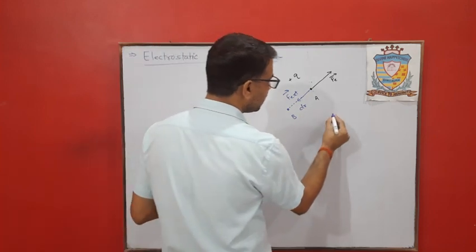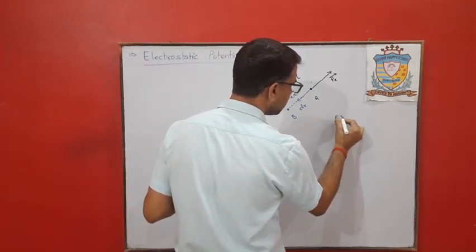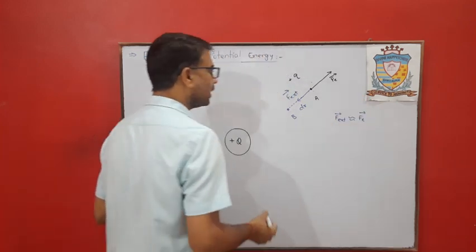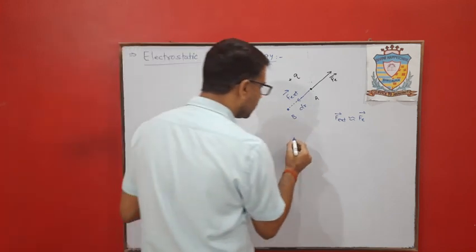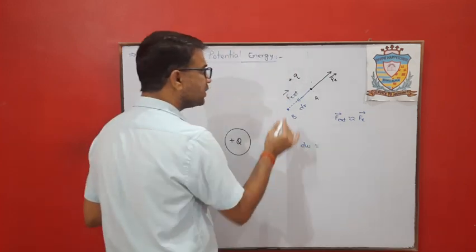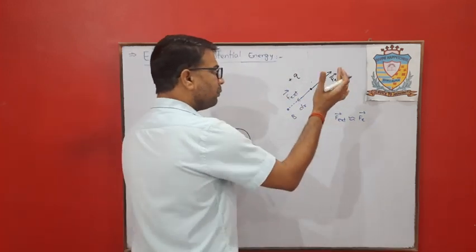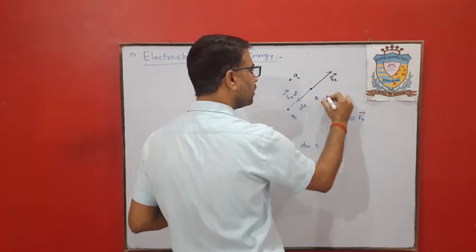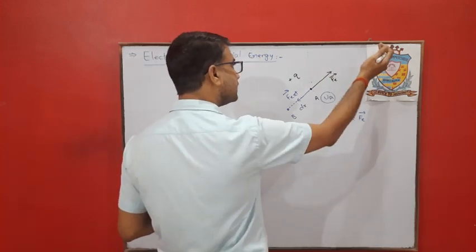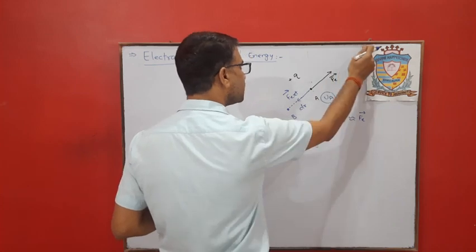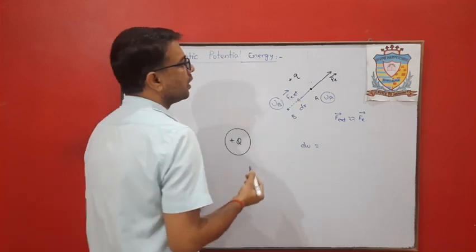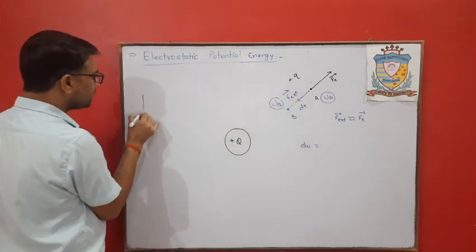Clear? From here, this F external is approximately equal to Fe, that is electrostatic force. So the amount of work done, that is dW, is the small work done to move this charge from A to B. If we bring this charge from infinity to point A, that will be considered as energy at point A. And if we bring the unit test charge from infinity to point B, that will be considered as energy at point B.